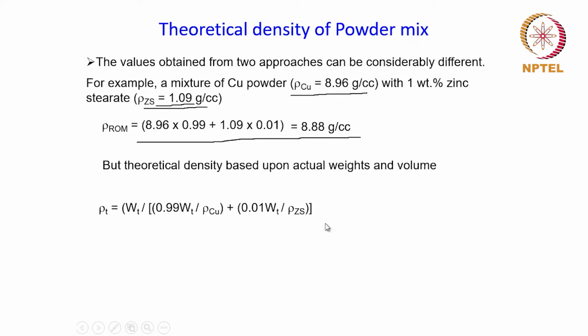And this can be simplified to this, since Wt is common in the numerator and the denominator. And now if you put the values of densities of copper and zinc stearate over here, then it will give a value of 8.35 gram per cc.